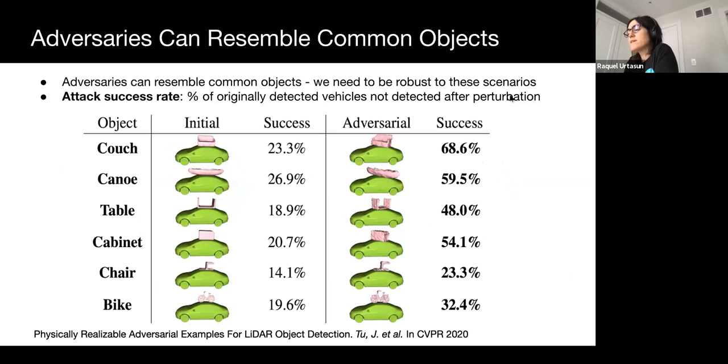Here we measure attack success rate again and find adversaries that are very similar to real-world furniture and sport equipment. Particularly, we find larger objects like couches and canoes to be especially effective. Smaller and thinner objects like chairs and bikes are weaker as they generate fewer LiDAR points.